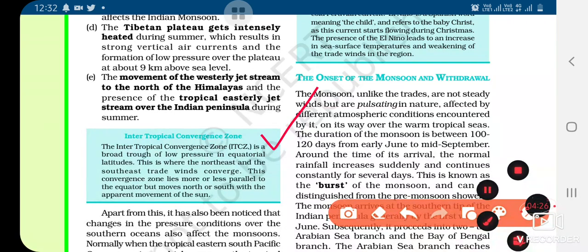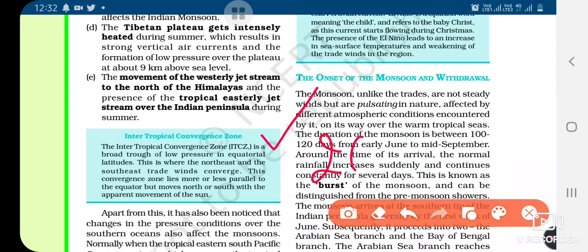Now let's move on to the third fact, the presence of a high pressure area in the east of Madagascar. This high pressure area is roughly at 20 degrees south over the Indian Ocean, and the intensity and position of the high pressure area affect the Indian monsoon. So this is the third way by which the monsoon of India gets affected.